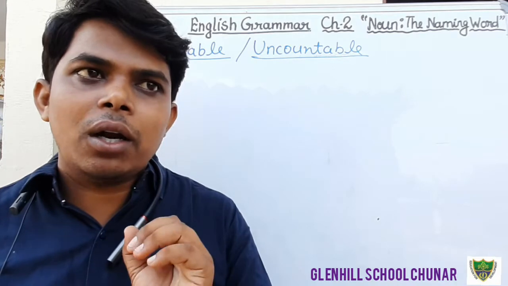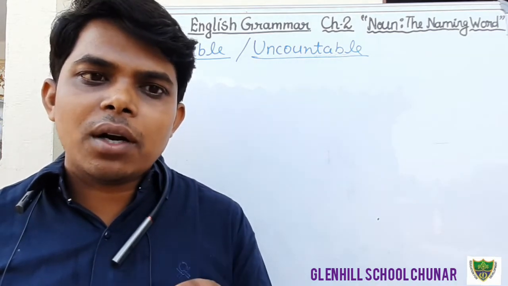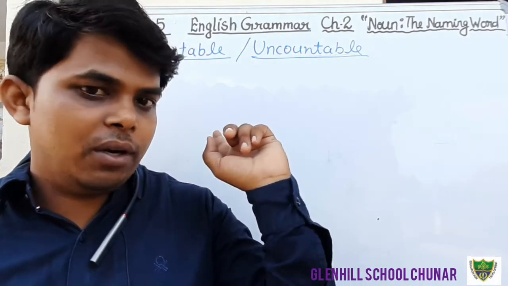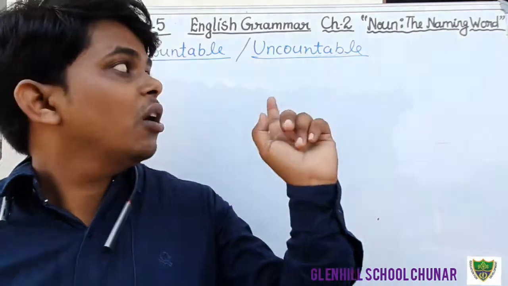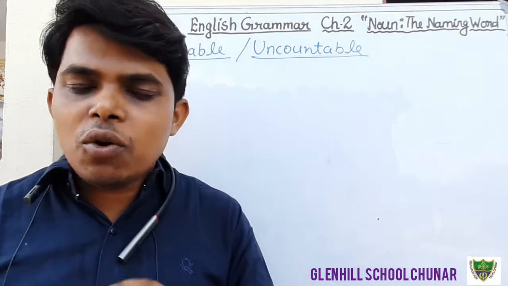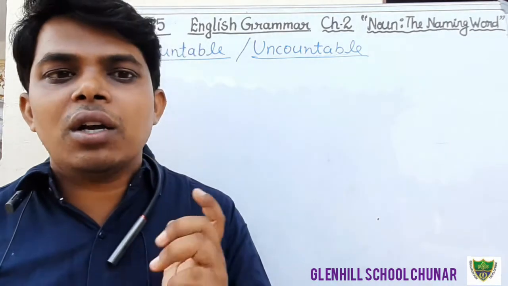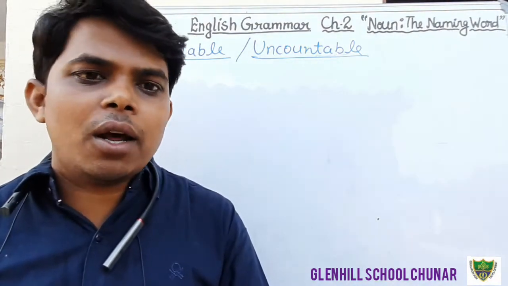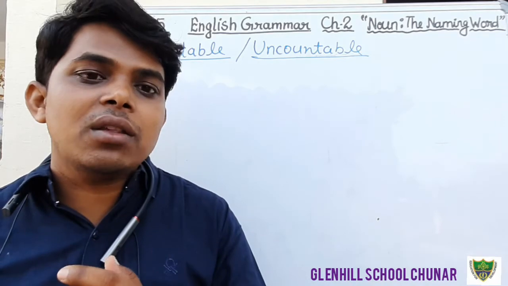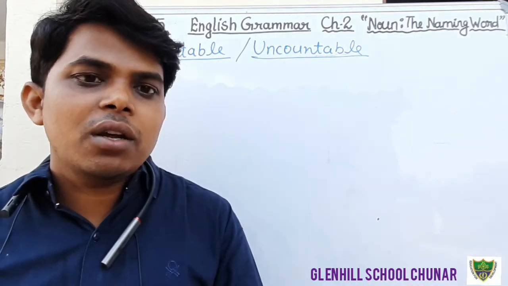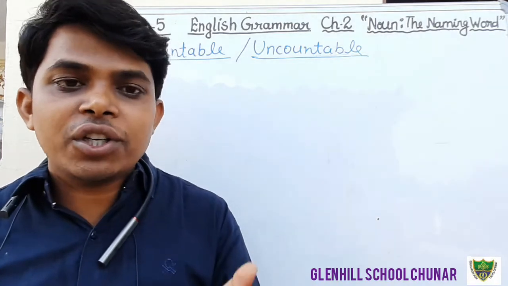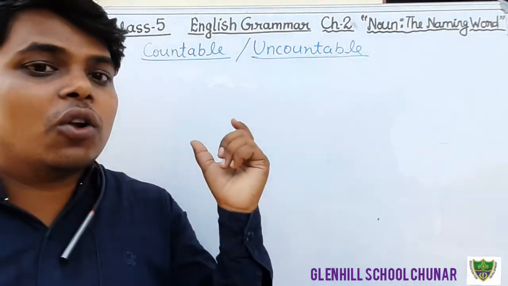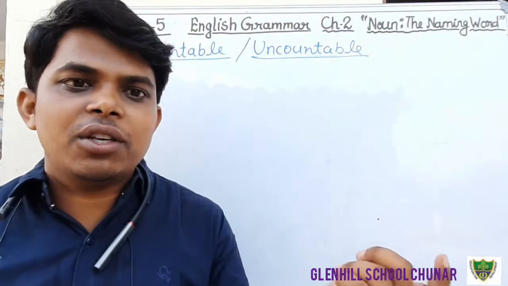Okay students, I have already told you that proper noun, common noun and collective noun can be the countable noun. And now what is uncountable noun? The nouns which cannot be counted, that is known as uncountable noun, in which we can keep material noun and abstract noun. For example, water, that is uncountable noun. Honesty, that is uncountable noun. Here we can say in the countable noun: boy, girls, table, chairs.